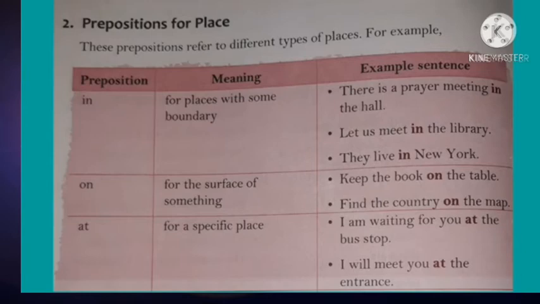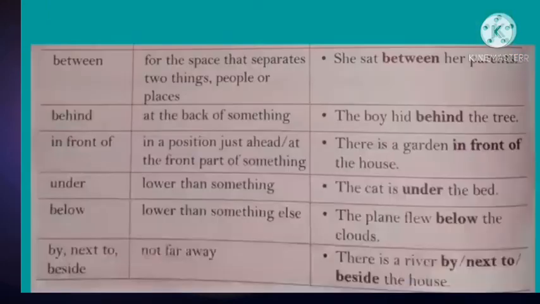Next one is on. For the surface of something. Example, keep the book on the table. Find the country on the map. At, for a specific place. Example, I'm waiting for you at the bus stop. I'll meet you at the entrance.